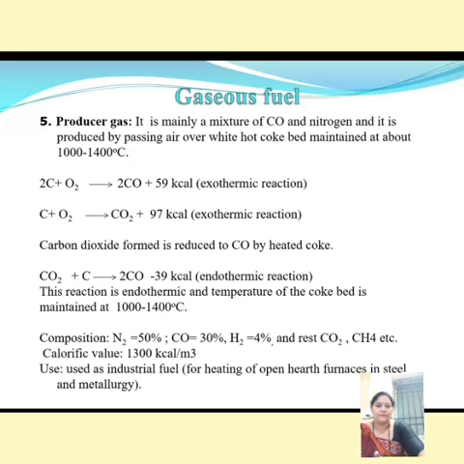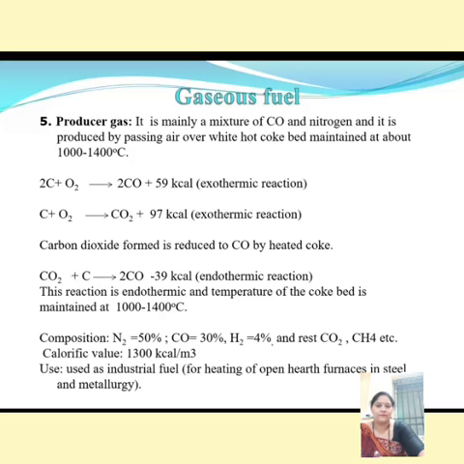It is produced by passing air over a hot coke bed maintained at a temperature of 1000 to 1400 degrees centigrade. It involves two types of reactions, exothermic and endothermic. Carbon dioxide is formed and then reduced by heated coke.